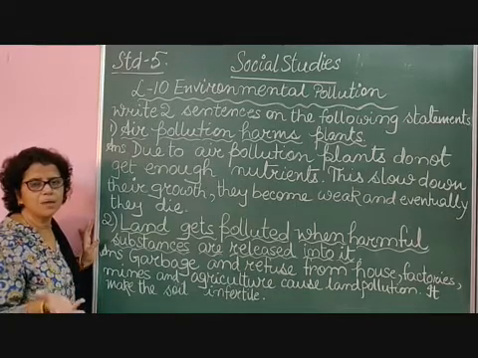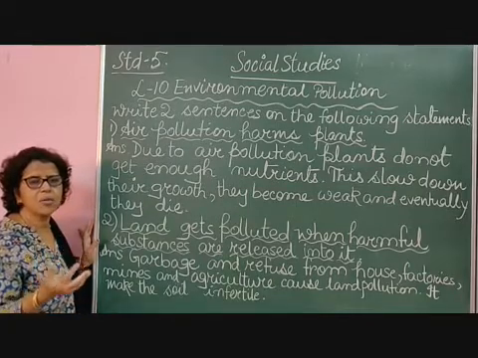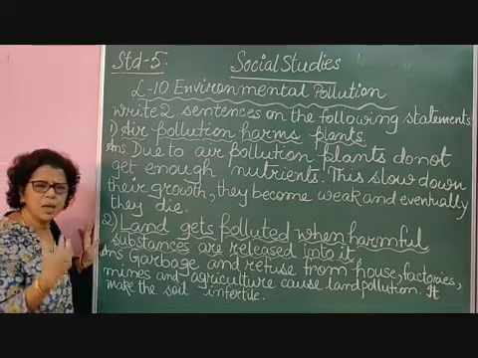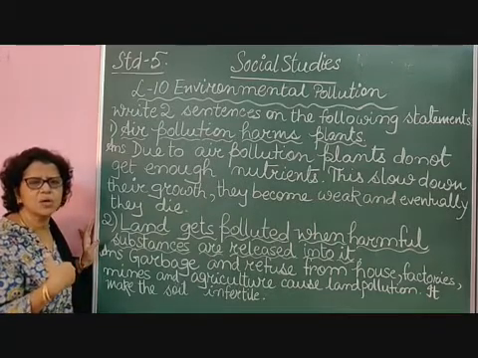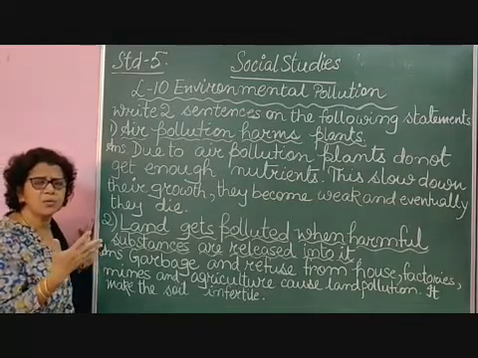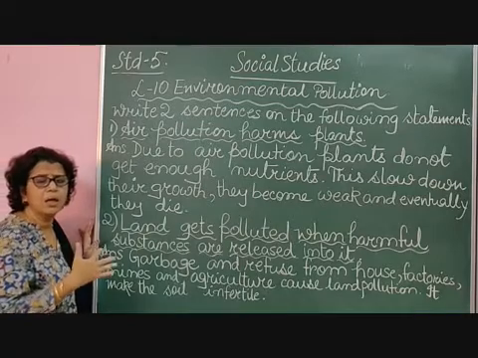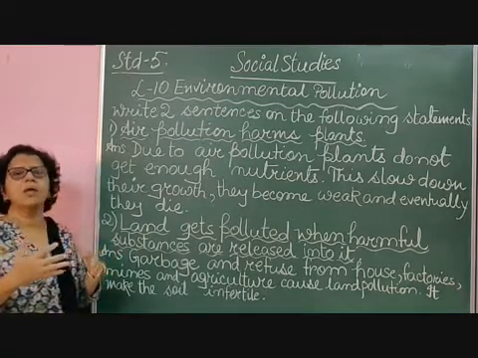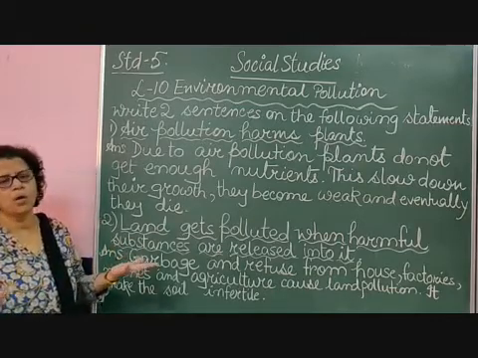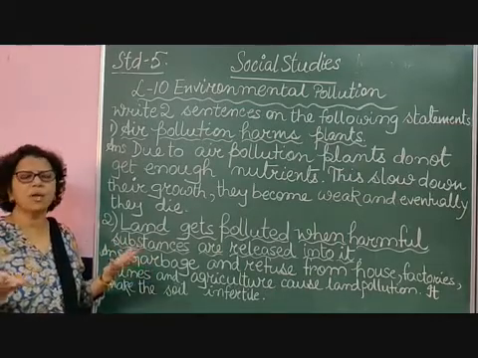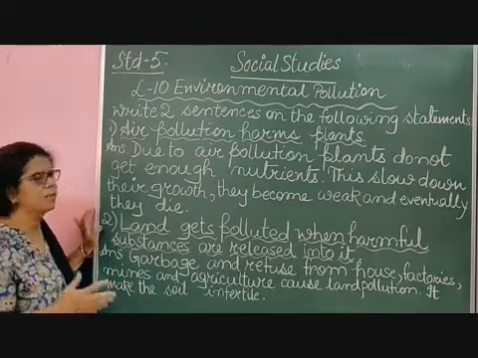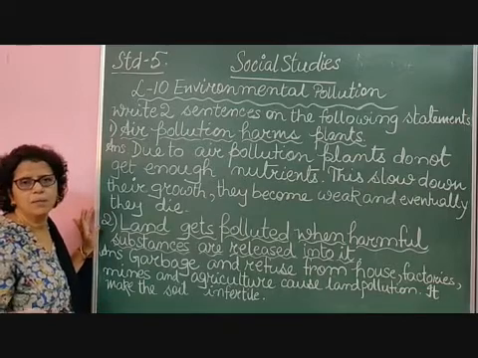Now in the air, if this balance is not maintained and there are harmful gases in the environment, they will take in those harmful gases along with their carbon dioxide, and that will affect their growth, and they will not grow, and maybe due to these harmful gases they may become weak and eventually die.